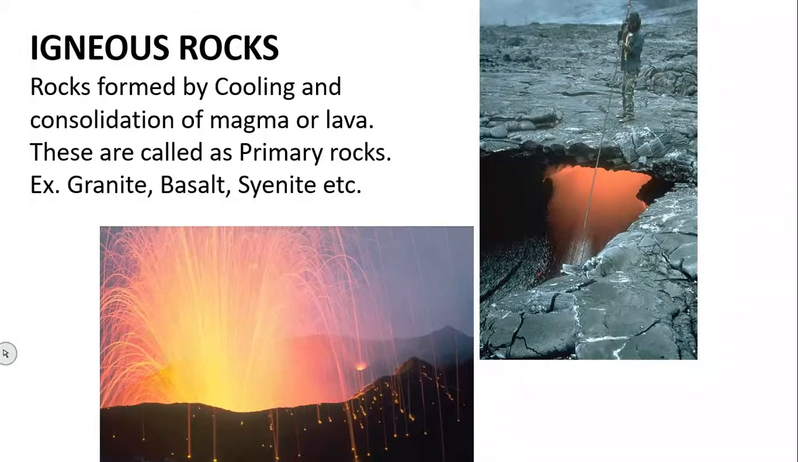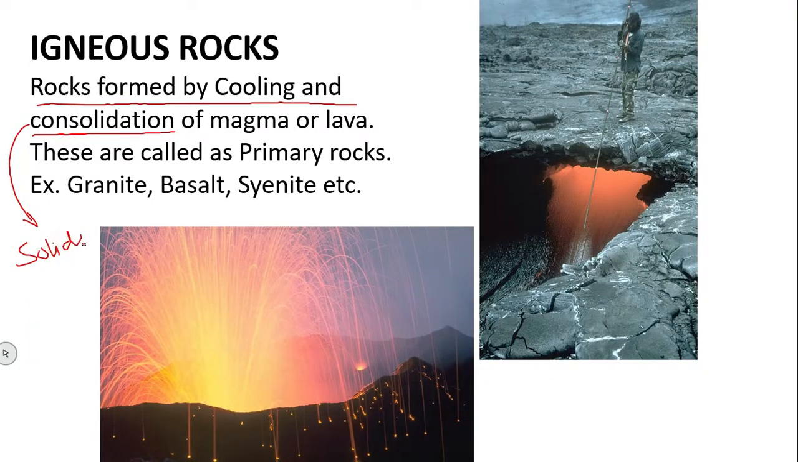Already I told you igneous rocks are formed by cooling and consolidation. Consolidation means solidification. Consolidation is nothing but solidification. It becomes solid. So cooling and consolidation of magma or lava is nothing but igneous rock, and these are considered primary rocks. Primary rocks, why? Because these are directly formed from magma and lava.